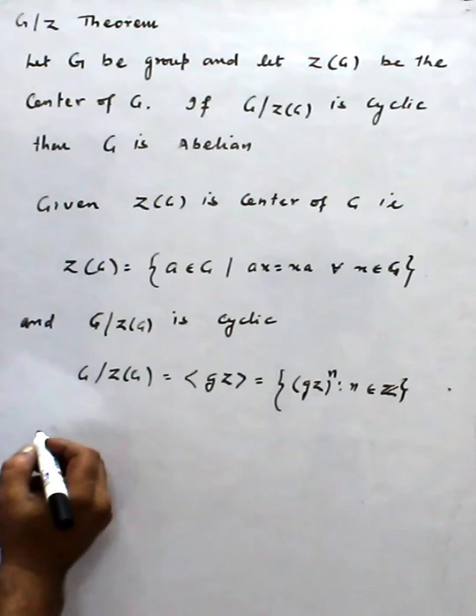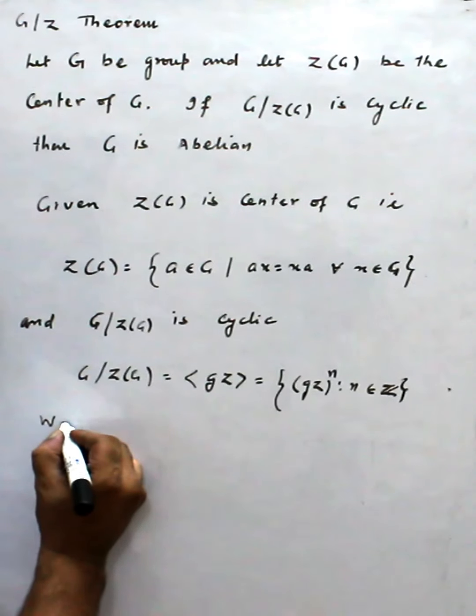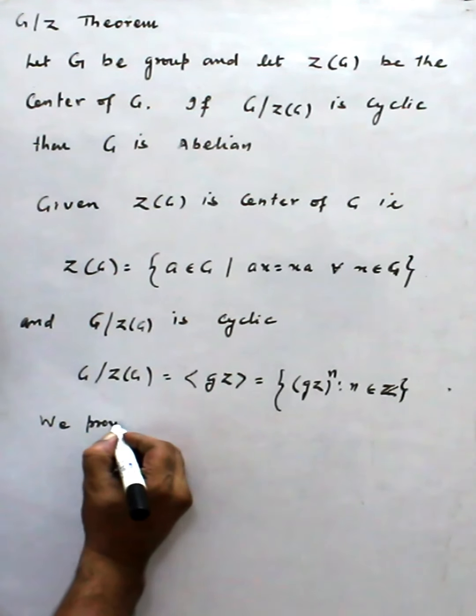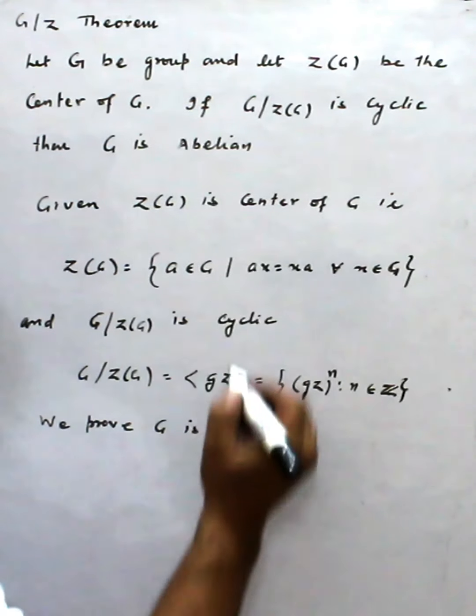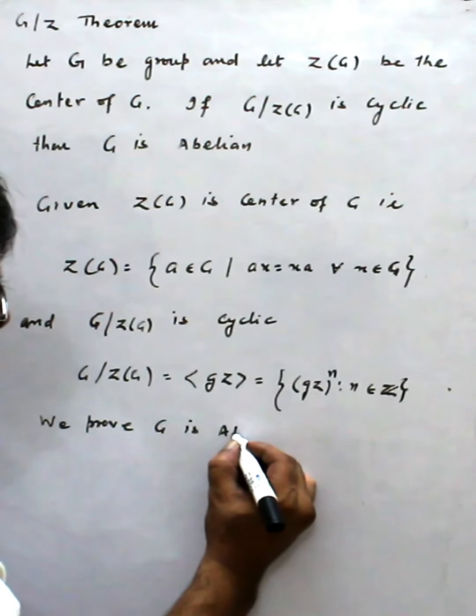Now we have to prove G is abelian, that means commutative.